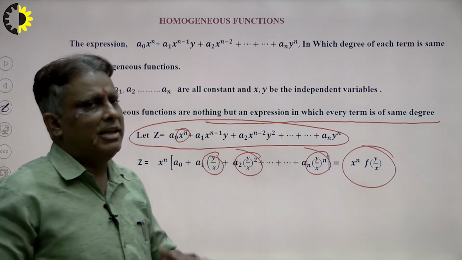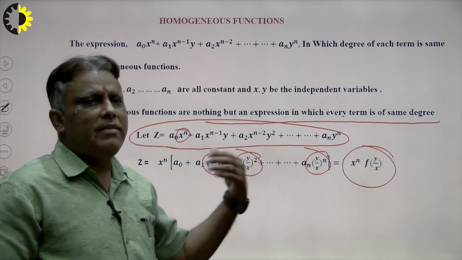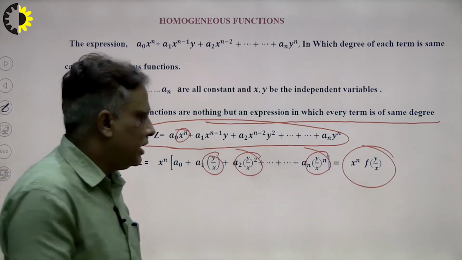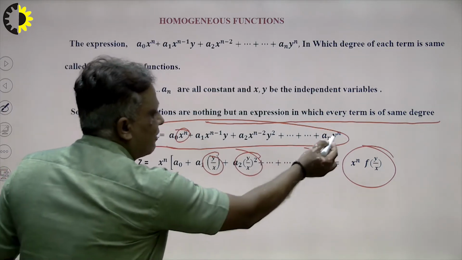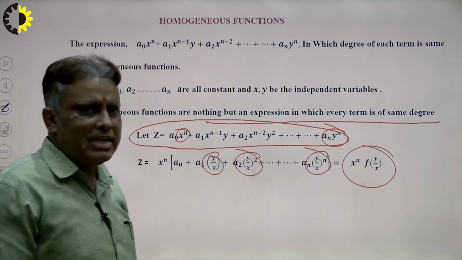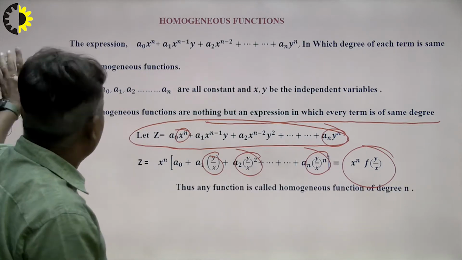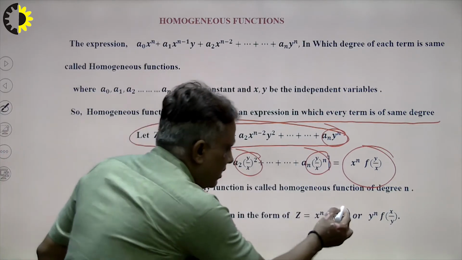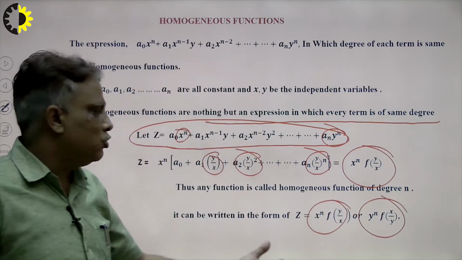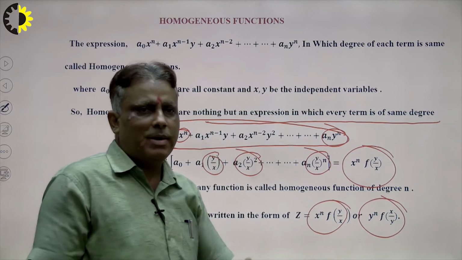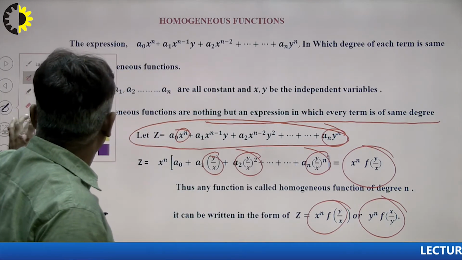So students, keep in mind, if we have some problem recognizing whether the given function is homogeneous or not, we convert it into this form. Any student can say, sir, we can take y raised to the power n common. So what will the next formula be here? The formula may be this, and the formula may be this. Suppose x raised to the power n common, so this formula; y raised to the power n, so this formula.